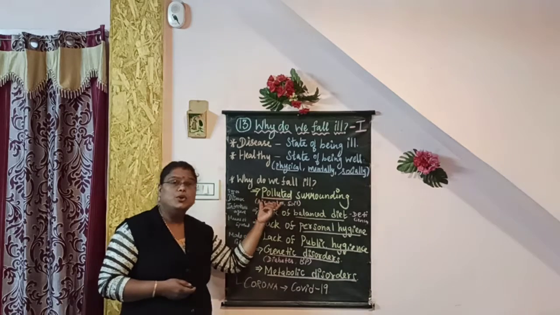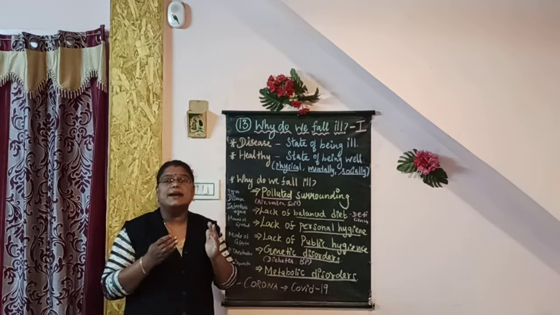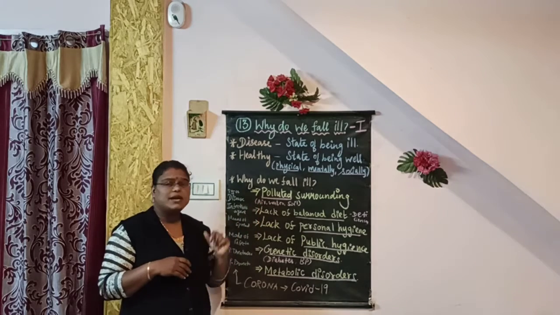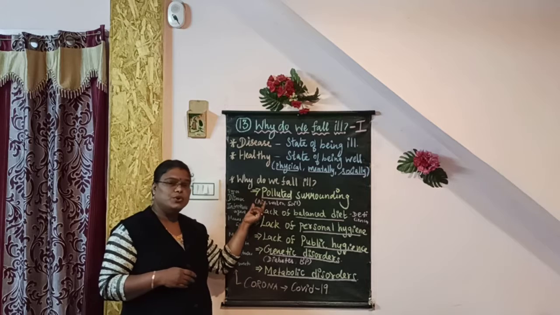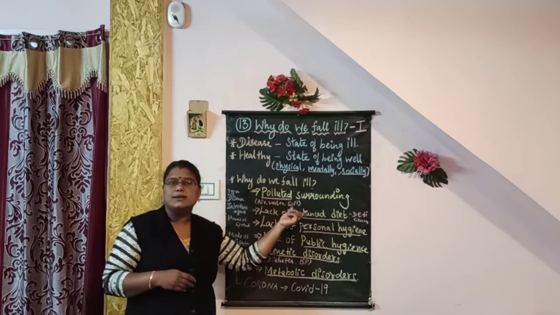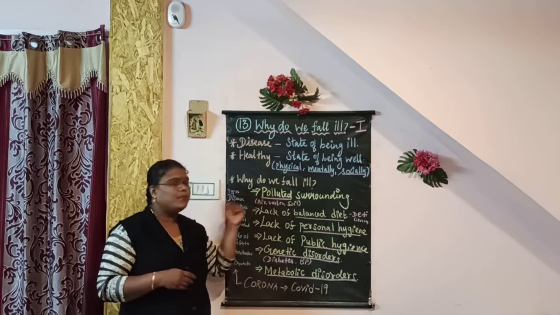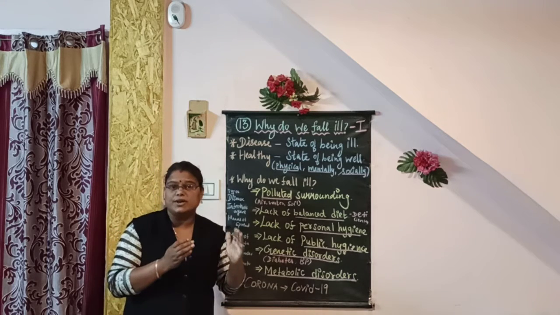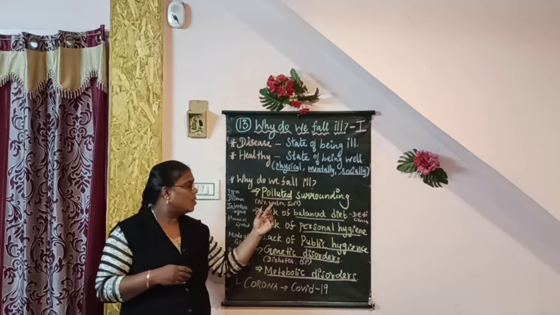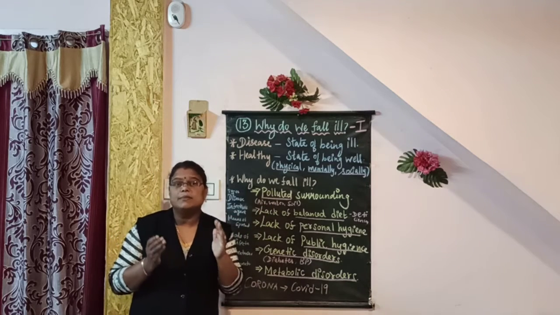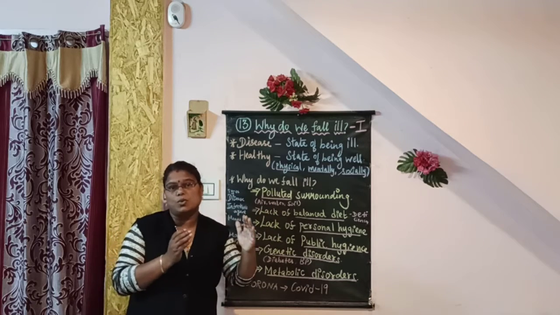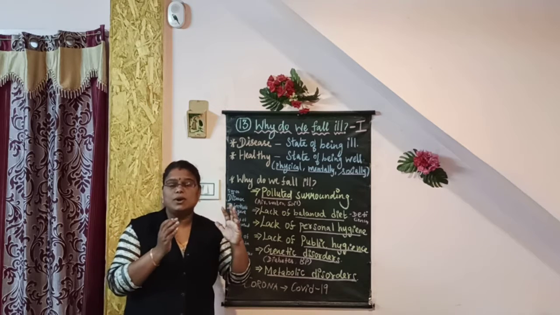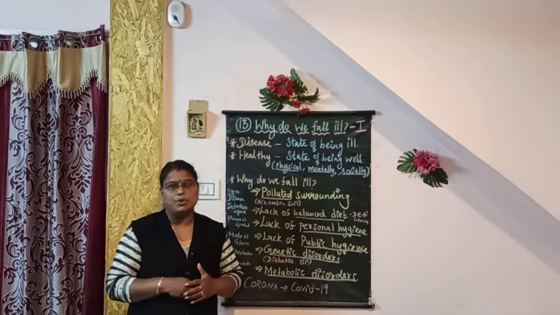What is called pollution? Pollution is undesirable change in the environment. There are three types of pollution: air pollution, water pollution and soil pollution. Air pollution. Undesirable change in air, atmosphere is called air pollution. Water pollution. Undesirable change in water is called water pollution. Undesirable change in soil is called land or soil pollution.